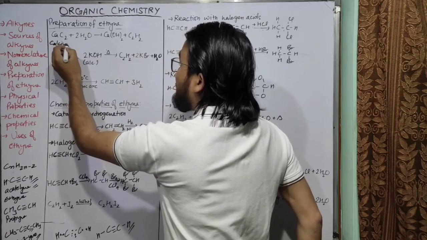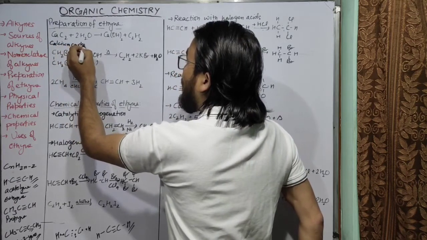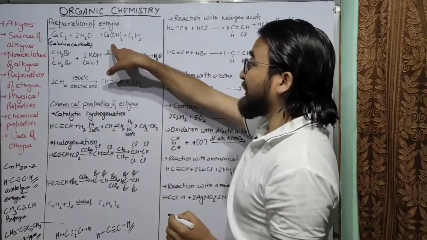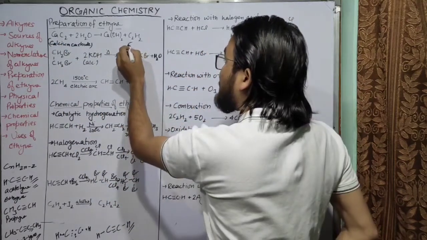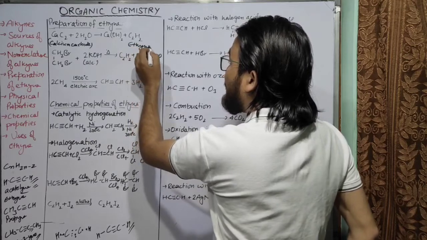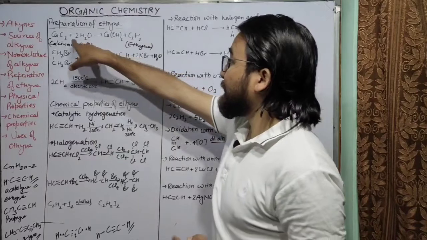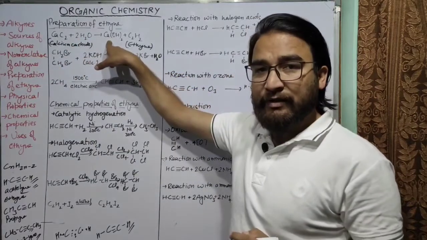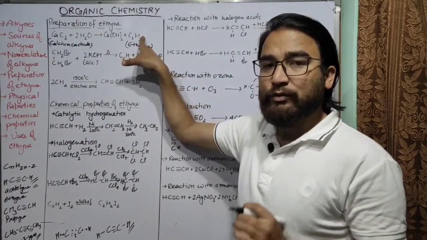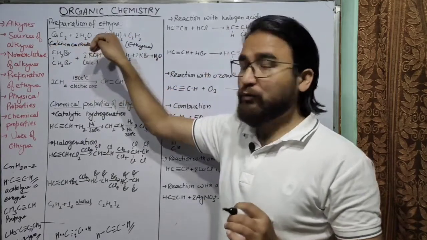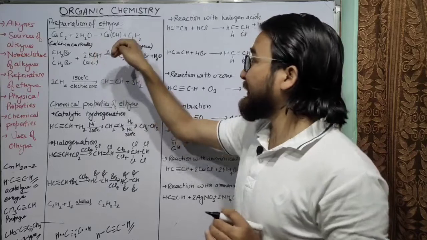On treating calcium carbide with water, we will get calcium hydroxide plus ethyne, C2H2. So we treat calcium carbide with water and we will get calcium hydroxide and ethyne.